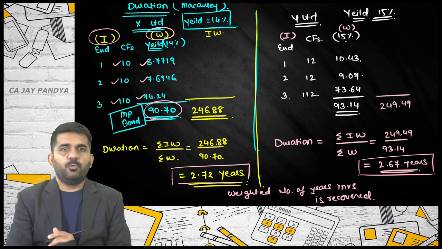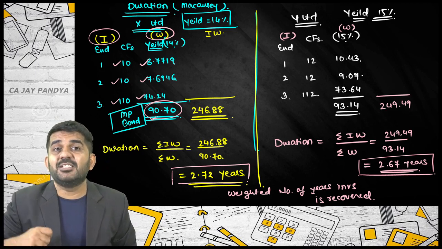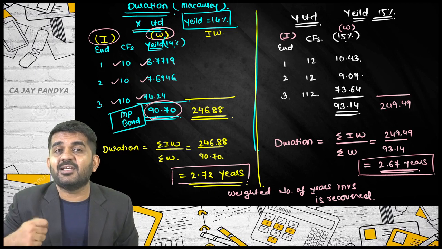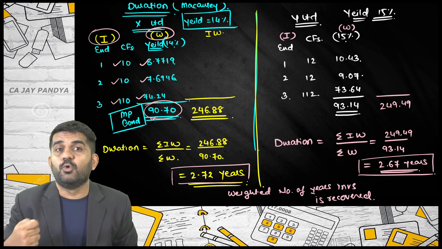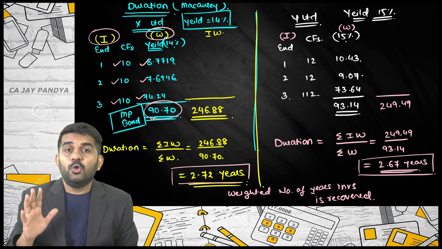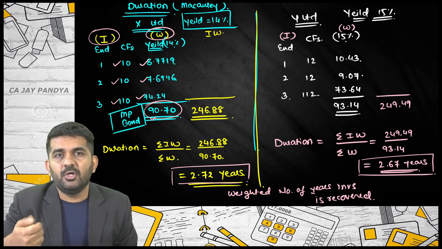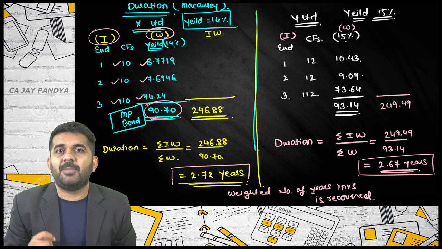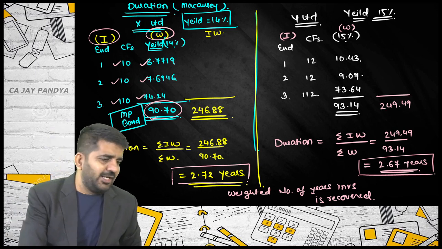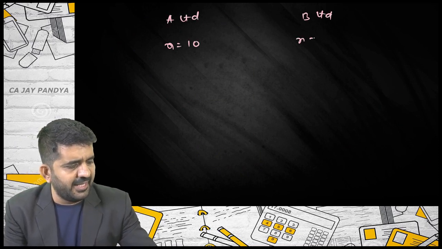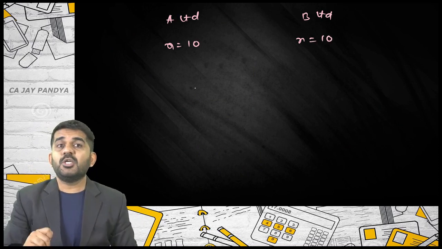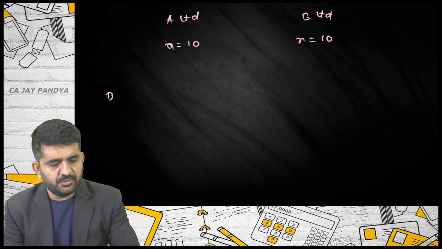Now, you will say to me, sir, what is the use? Believe me, rather than calculation logic, the use is more important. Lower the duration, better is the bond. Say there is a bond of A Limited and a bond of B Limited, N is 10, so the maturity period is 10 years.